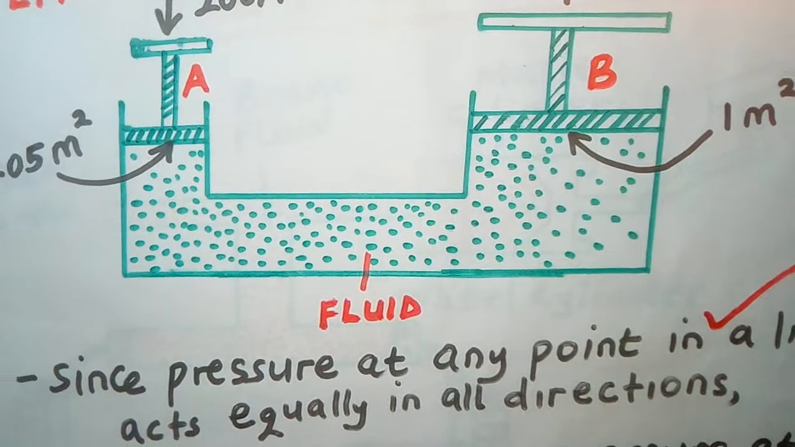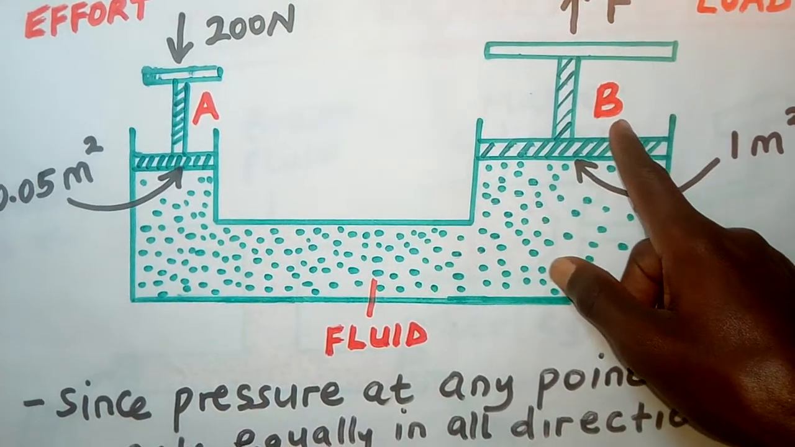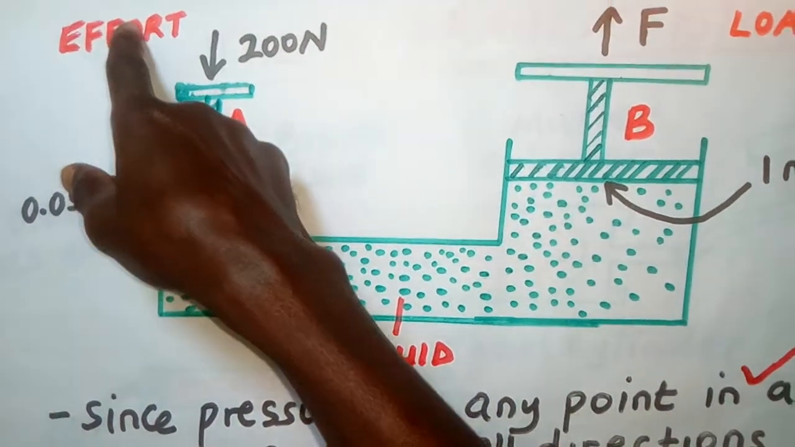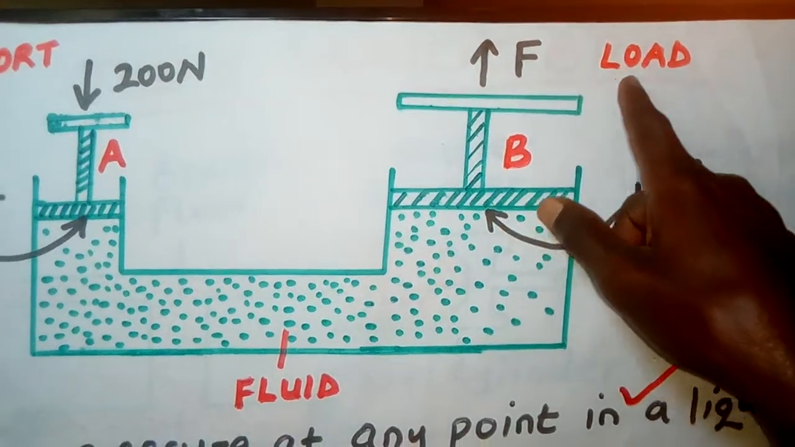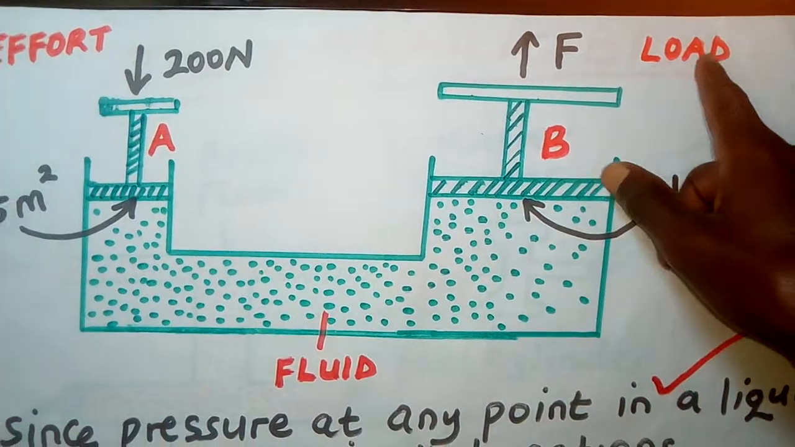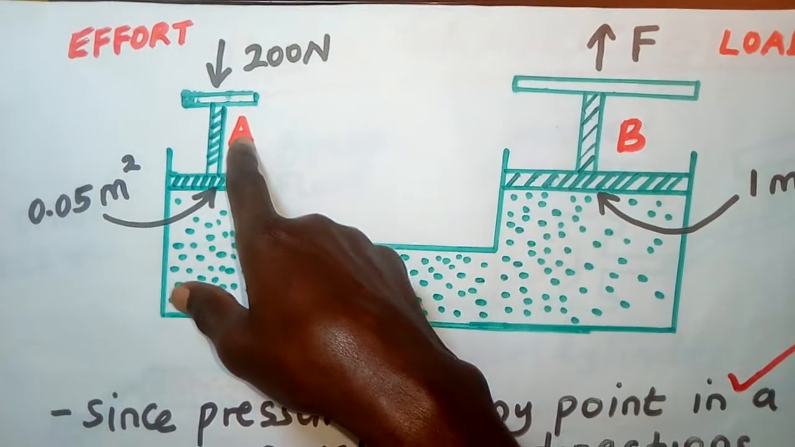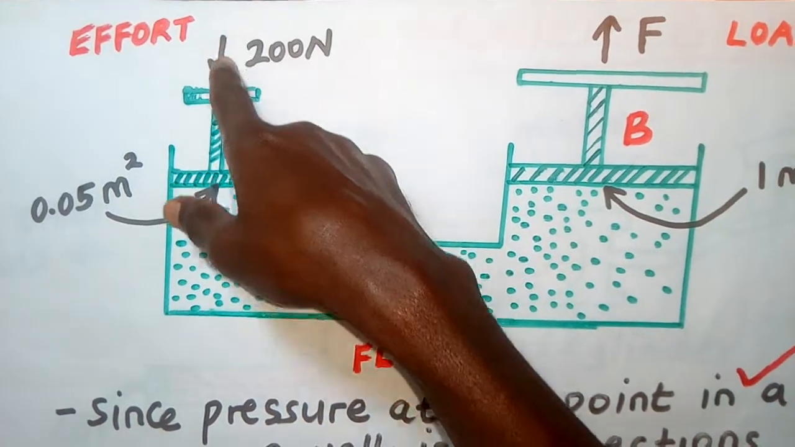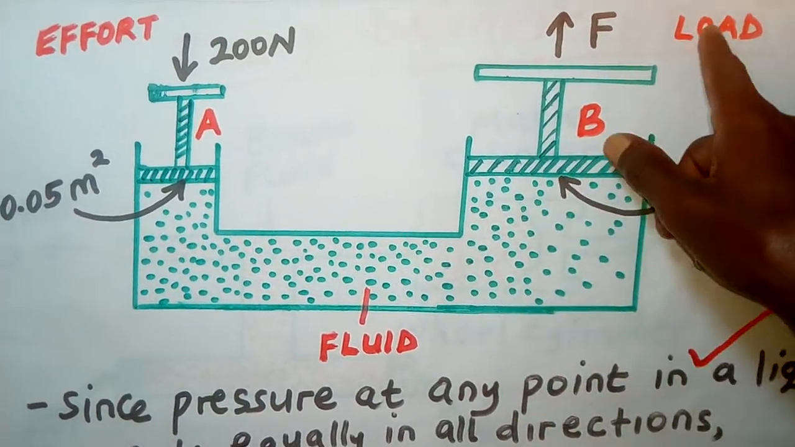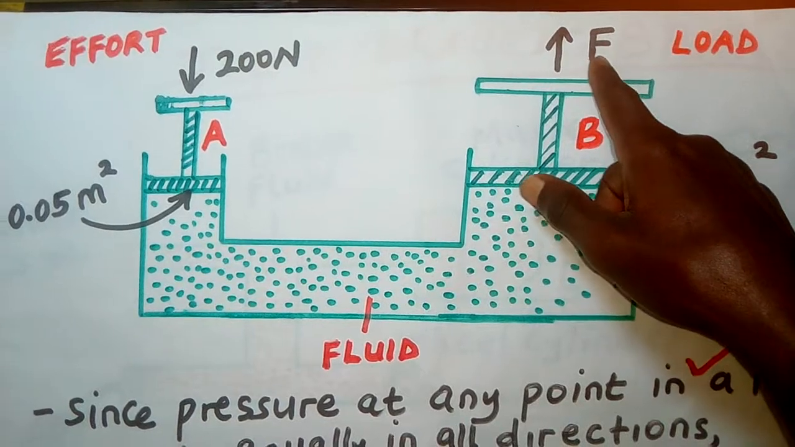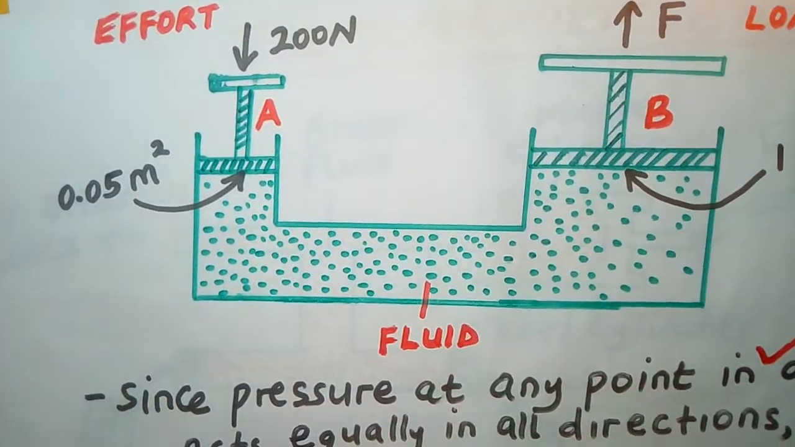And now when you look at the question, we are supposed to calculate the force at B. There are two forces. This side the force is called the effort, which we have been given, but this side the force is called the load. So we are supposed to calculate the load, the force at B, but we have been given the force at A. When you press here down, the pressure is transmitted, and that pressure will force the load to move up. So we are supposed to calculate this force, which is actually the load. So what are we going to do?